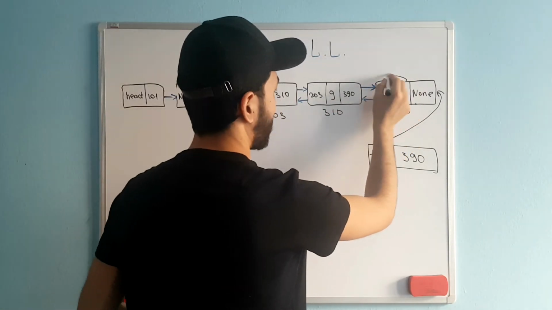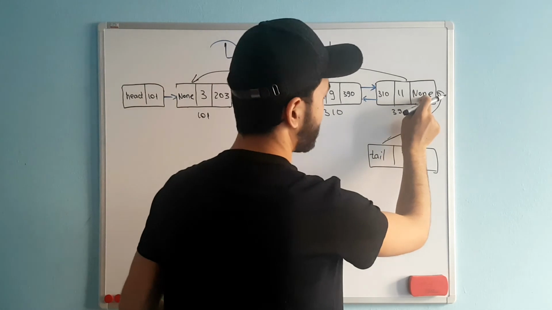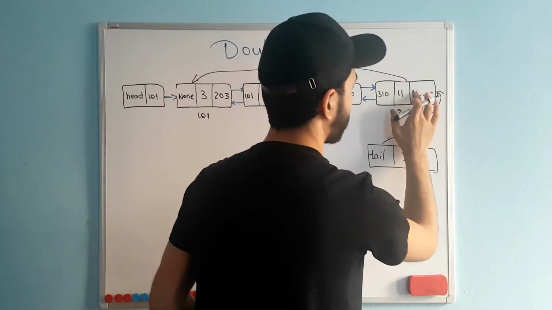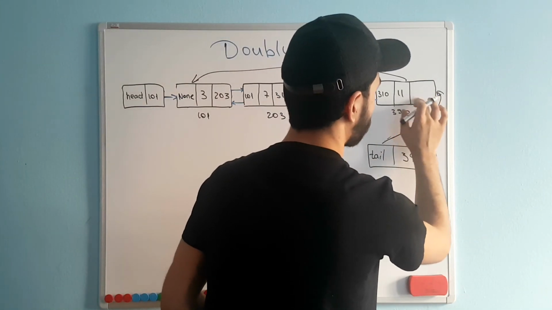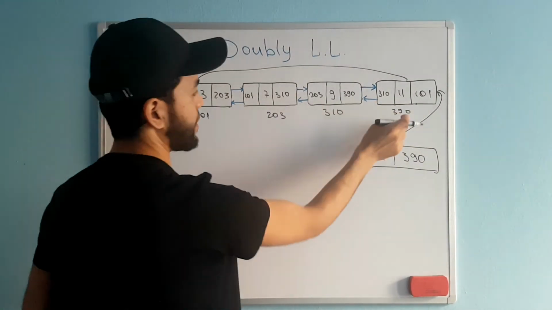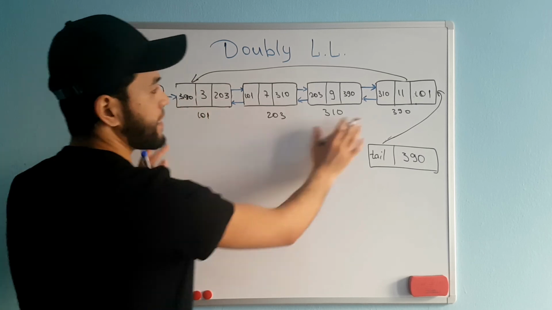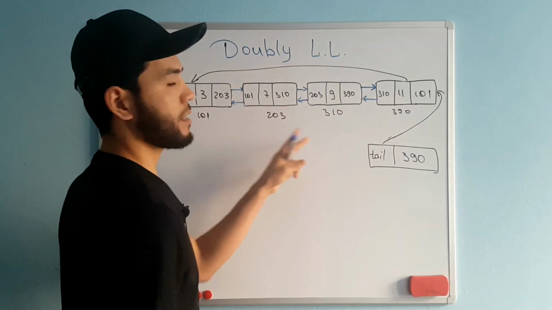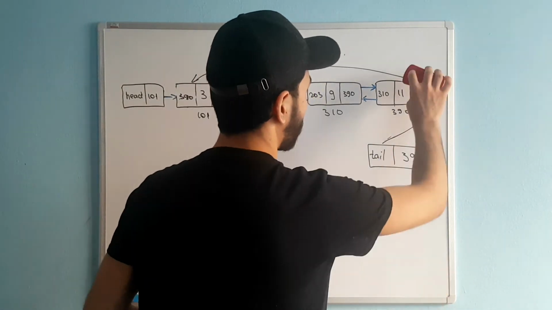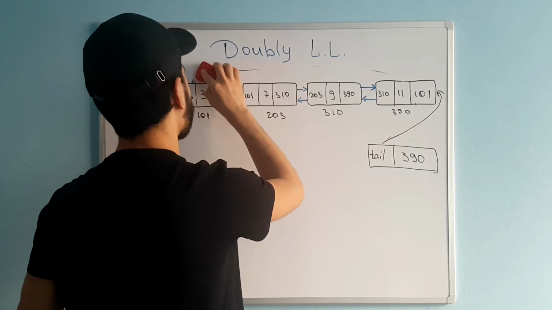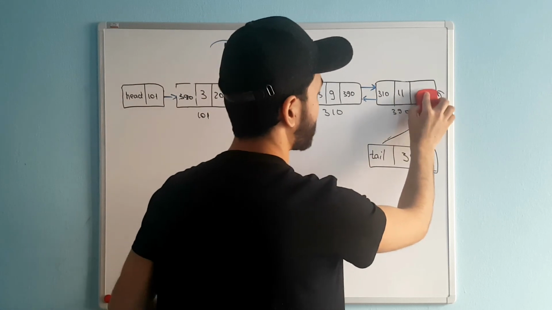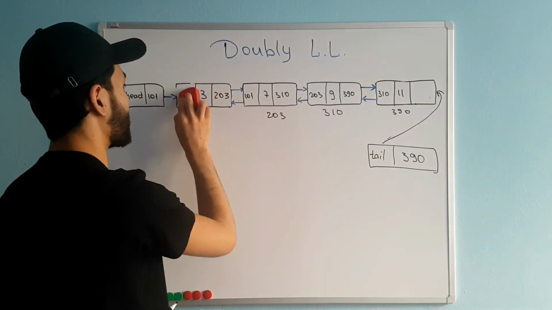This looks like this. Here we store the address of the first node, which is 101, and I'll write 101 here. And here we store the address of that node, which is 319. This is the circular, and this is our circular double linked list. From this we can create whatever type of linked list we want. But in the plain double linked list, we store None here, and None here as well.